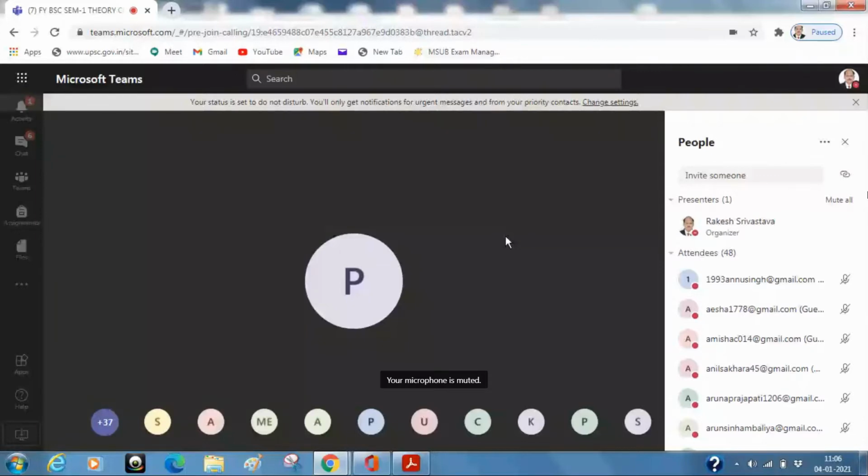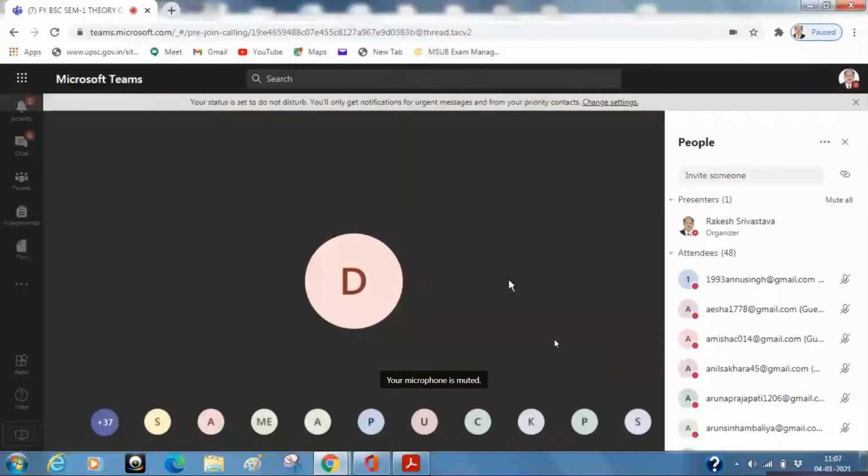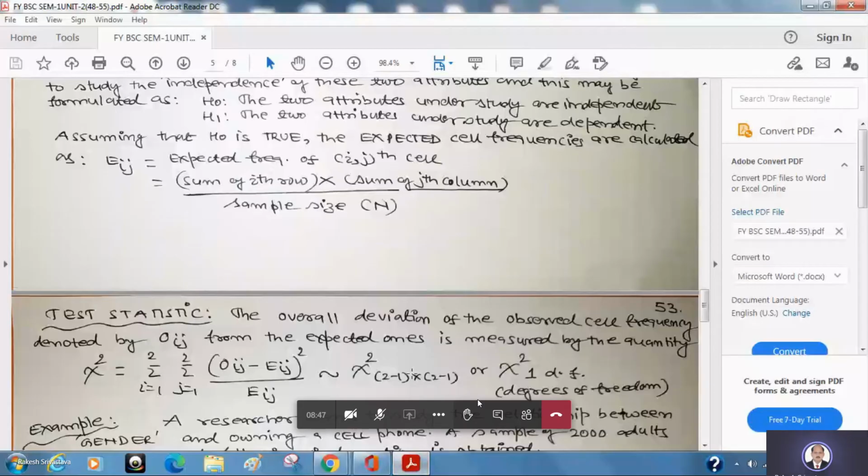Okay, so you can see the tabulated value from the table for a given value of the level of significance and the degrees of freedom. Now the concept of degrees of freedom I have already given you last week, but now I would like to tell you a little bit about the concept of alpha, or the level of significance. Mostly, of course, you will study all these things next semester also in detail, but the degrees of freedom is calculated by the number of rows minus 1 and the number of columns minus 1, like 2 minus 1, 2 minus 1. Because it is a 2 cross 2 table, that is just 1 into 1.